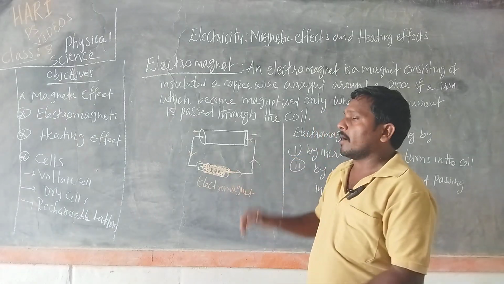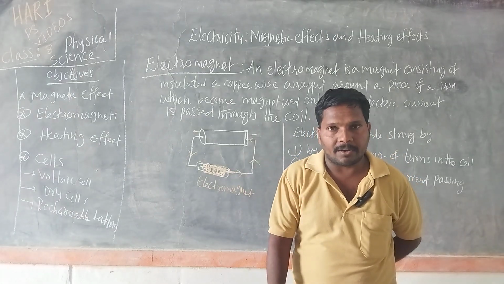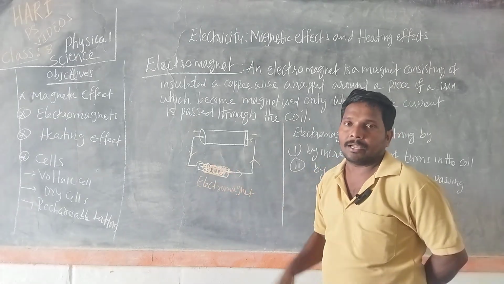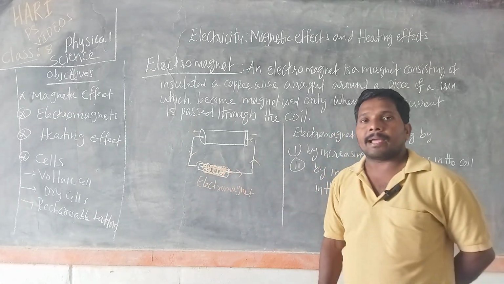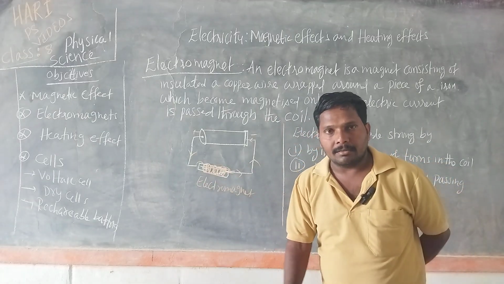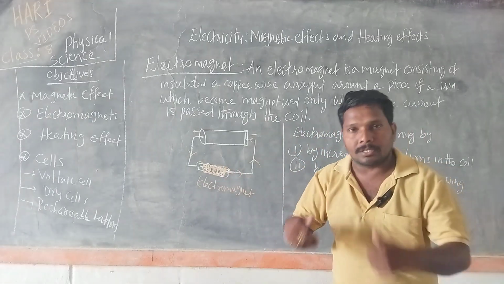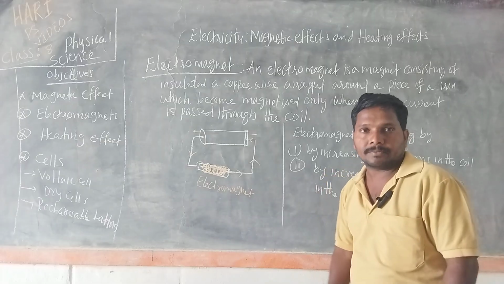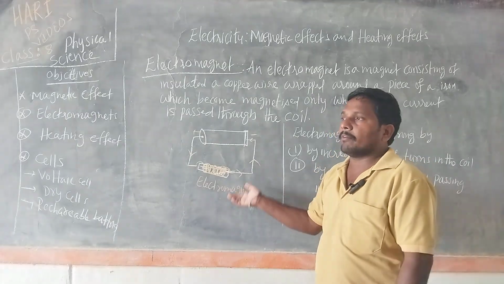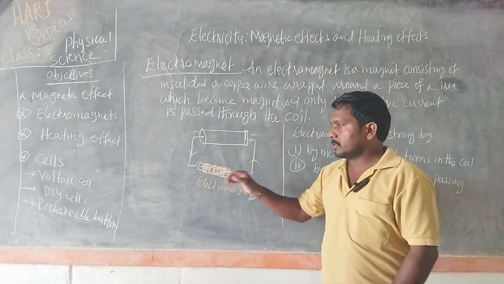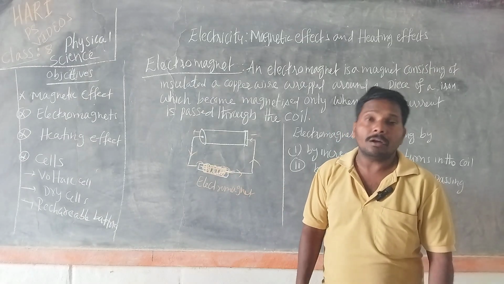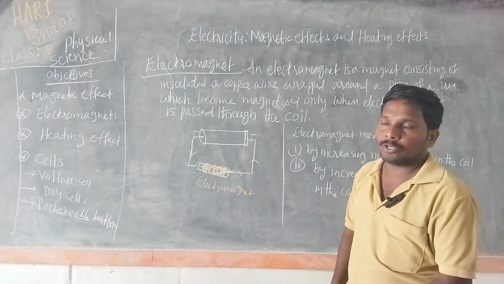But in case of soft iron, once electric current is passing through it, the soft iron acts as a magnet. Once we switch off the electric current, the soft iron loses its magnetic property. That's why instead of alloys, instead of other metals, we use soft iron for making electromagnets.